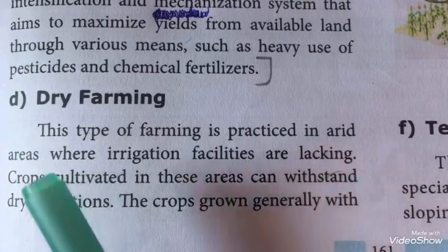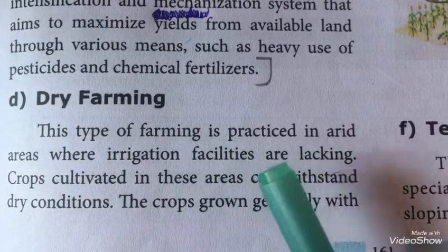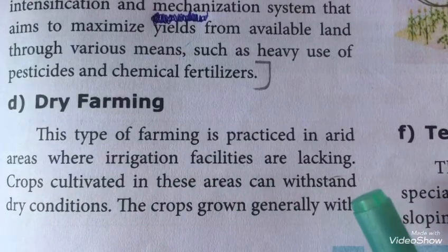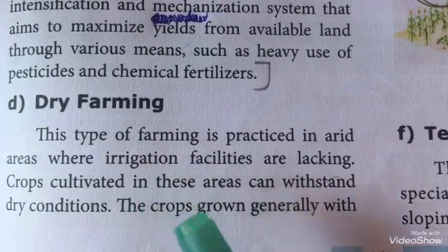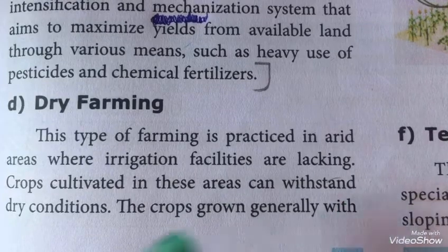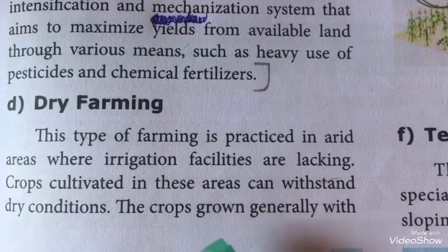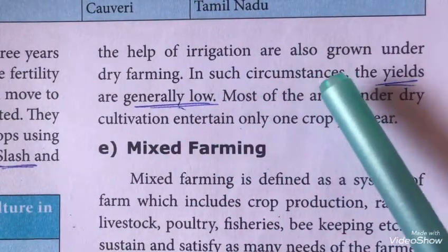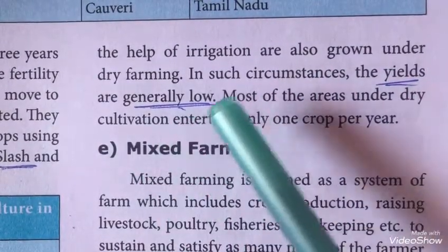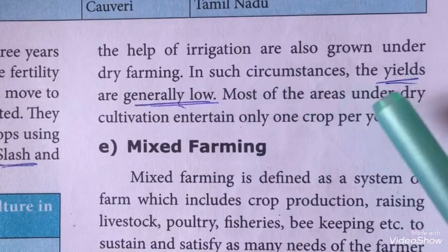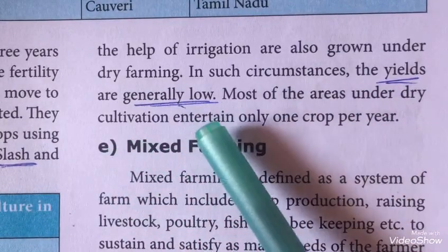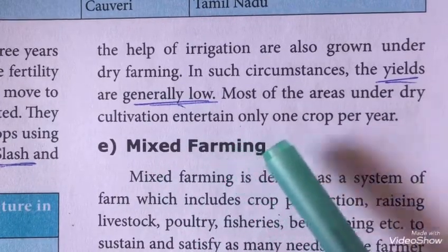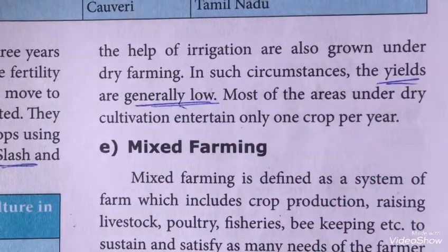Dry farming. This type of farming is practiced in arid areas where irrigation facilities are lacking. Crops cultivated in these areas can withstand dry conditions. The crops grown generally with the help of irrigation are also grown under dry farming. In such circumstances, the yields are generally low. Most of the areas under dry cultivation entertain only one crop per year.